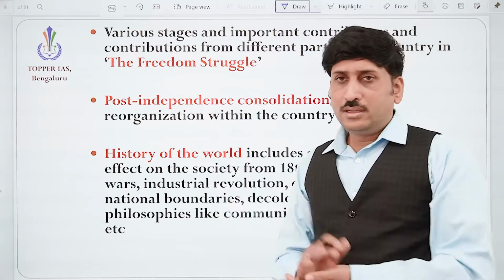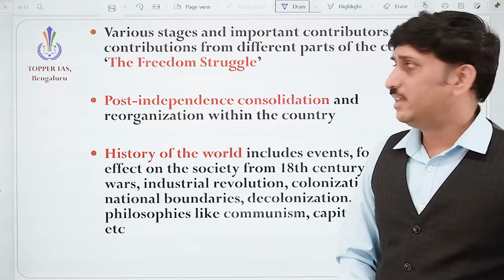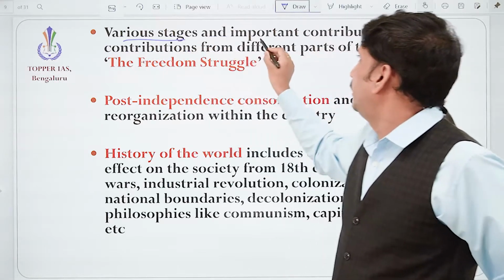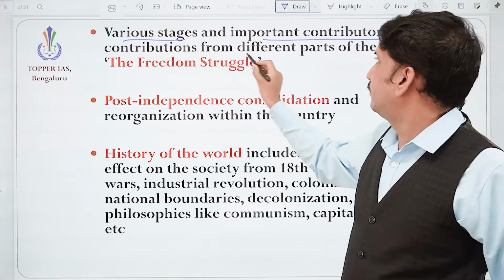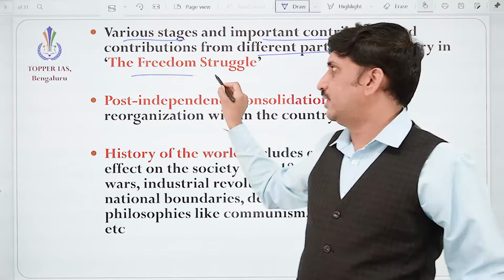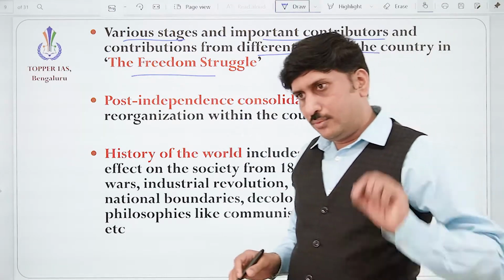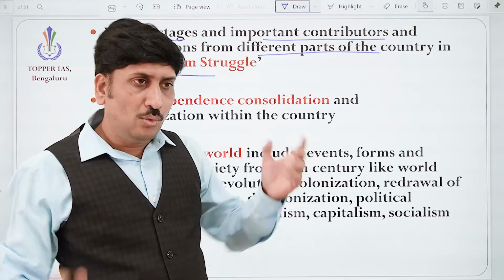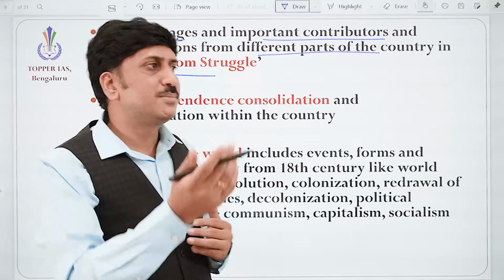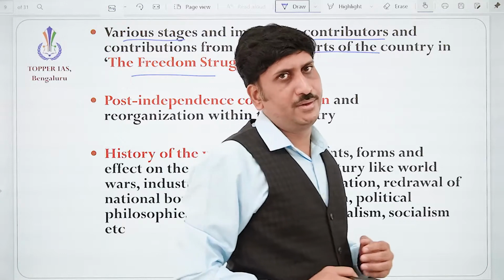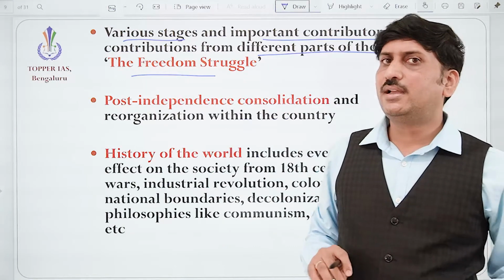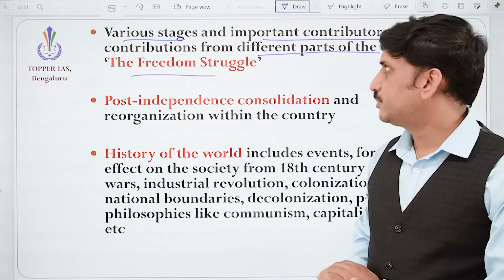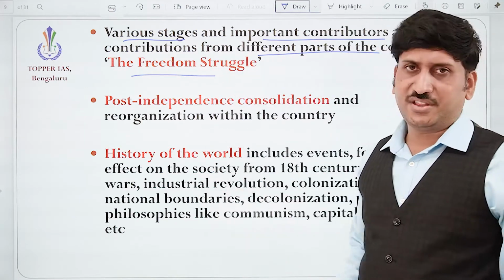Okay. So here in this history itself, the various stages and important contributors and contribution from different parts of the country in the freedom struggle. So events over, personalities over, but how South India contributed in the freedom struggle, how Northeast contributed, how the Western part of India contributed, how Central India contributed, and various stages.